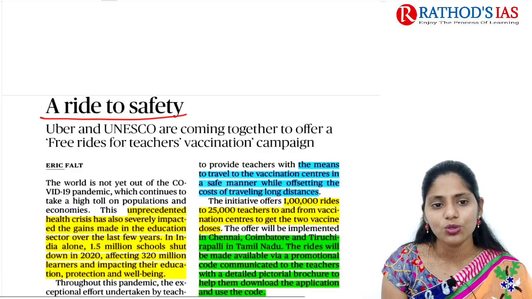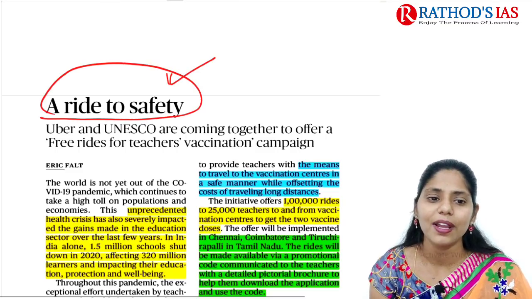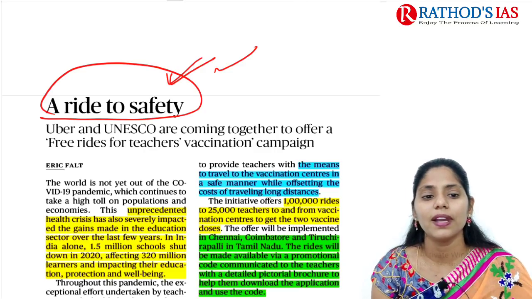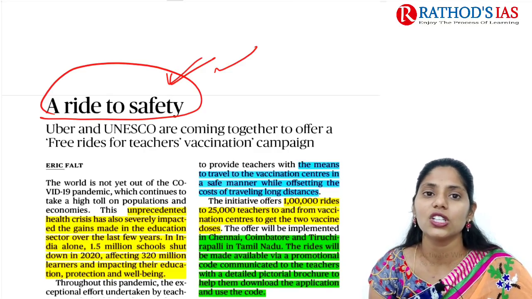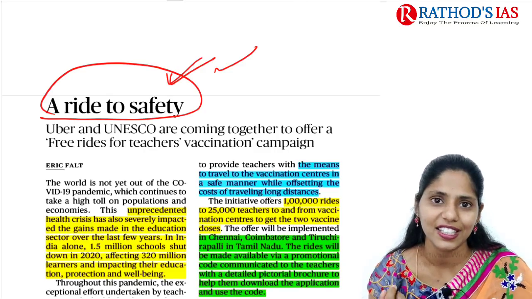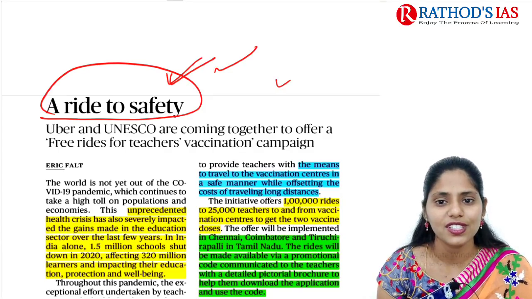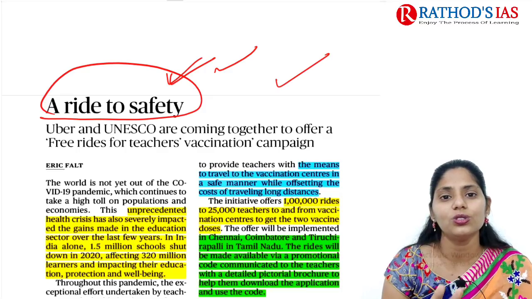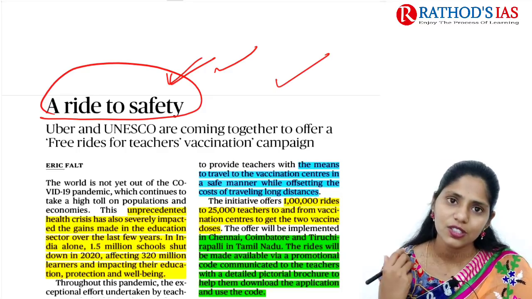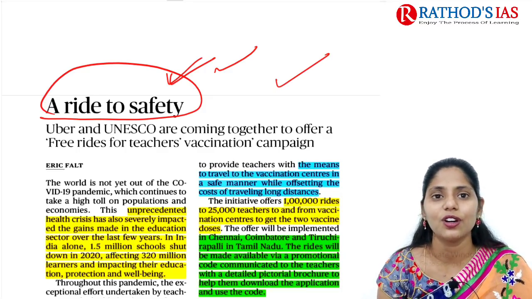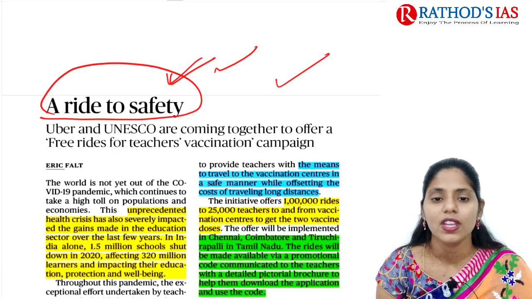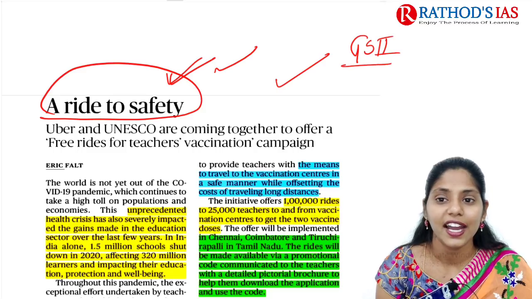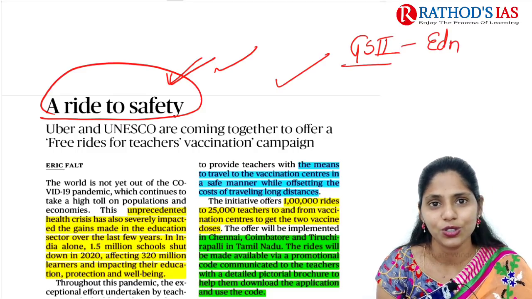The title says a right to safety. This article is mainly talking about how Uber and UNESCO recently came together to offer free rides for teachers who want to go to vaccination centers. So because this is in the news, we are going to see two phases of this story. First we are going to see the first phase, and later on we are going to see the other side of the story. This article will be important for GS paper 2 under health, and we can also add it under education.